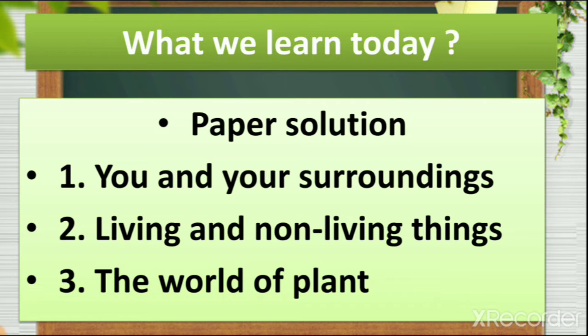Now in lesson number 3, we understand why plants are living things, because plants need air, water and sunlight to grow.